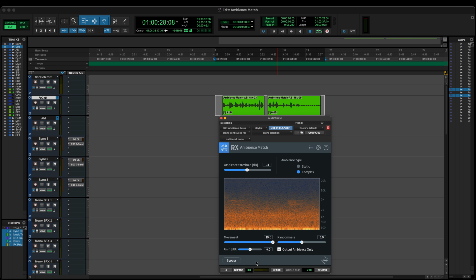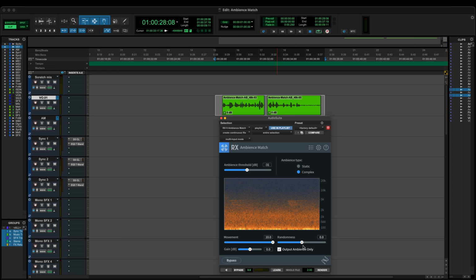Now it's time to customize the sound of the ambience that we'll be generating. Let's cover movement. The movement parameter means that higher values will have more variety. Lower values remove distinctive elements for a more uniform sound. The elements that are removed as the movement value is reduced are grayed out in the Ambience Match spectrogram. This is for complex mode only. For example, if we bring the slider to the left, we'll likely omit the bird noises from the generated ambience, which isn't what I want because the birds are a crucial part of the ambience profile. So I'll leave it here to the right, at its highest value.